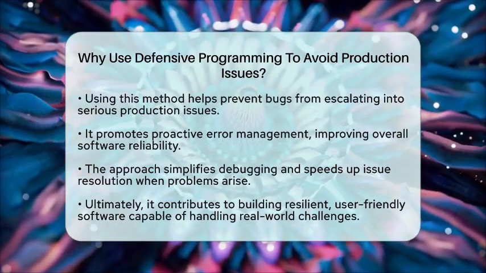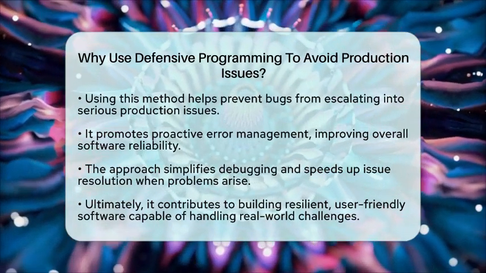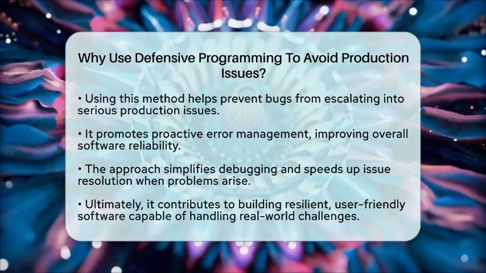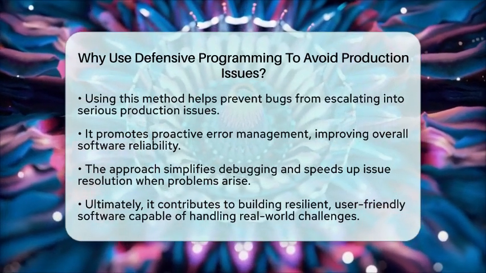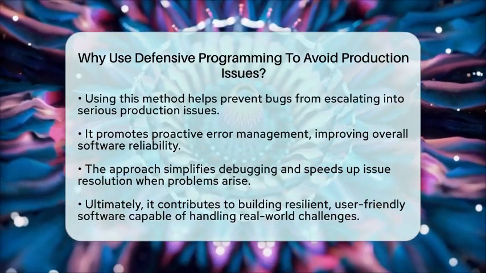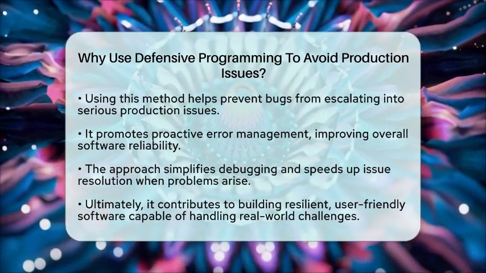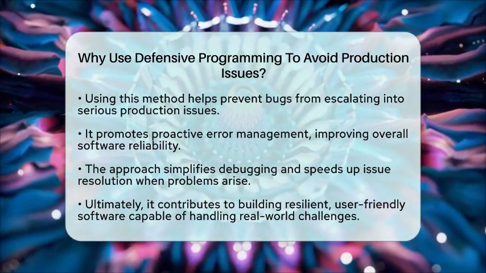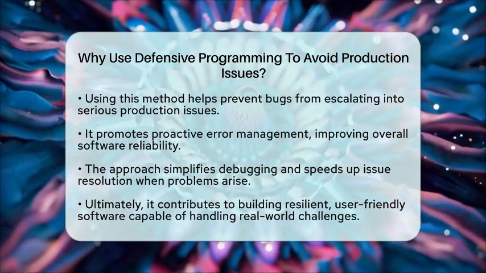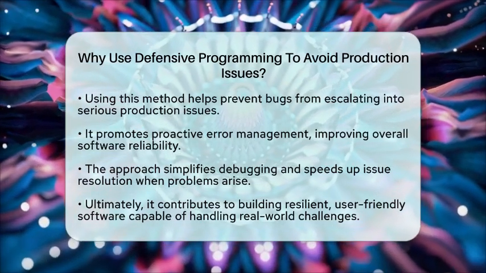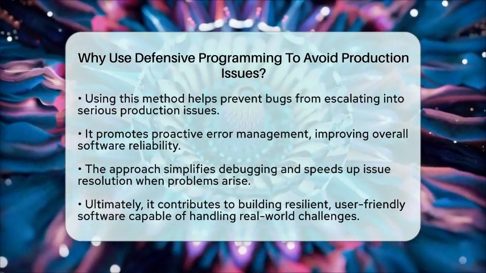In the end, using defensive programming means you're actively working to prevent bugs from turning into production issues. It's about anticipating problems, validating data, and managing errors in a way that keeps your software reliable. This approach not only improves the quality of your code but also makes debugging faster and easier when issues do happen. It's a smart way to build resilient software that stands up to real-world challenges and keeps users happy.